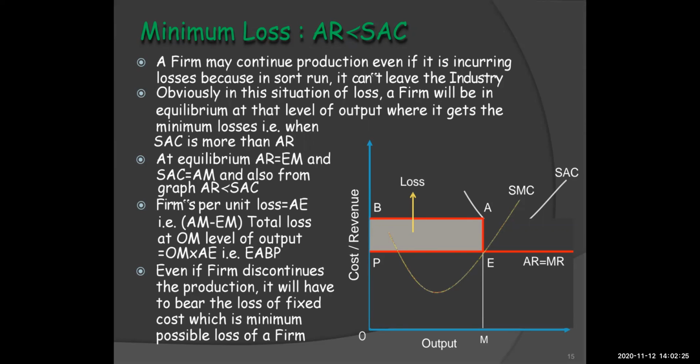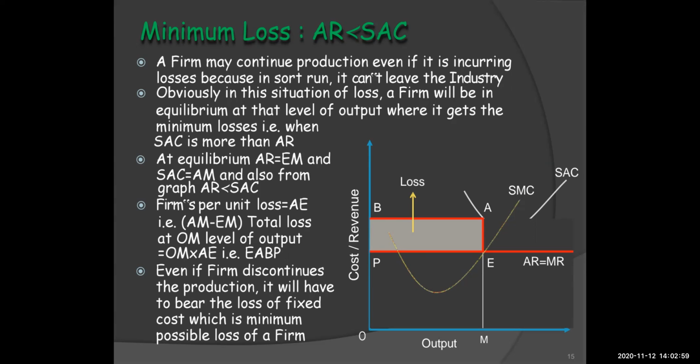So we can see in the diagram equilibrium point E, and at equilibrium AR is equal to EM and our SAC is equal to AM, and also from the graph we can find out that our average revenue is less than our average cost, because we can see that the white curve of SAC is much above, which shows that the cost is more.